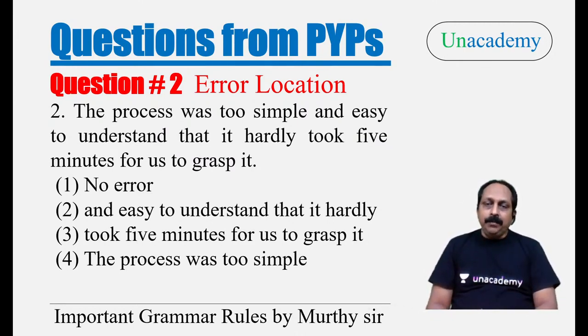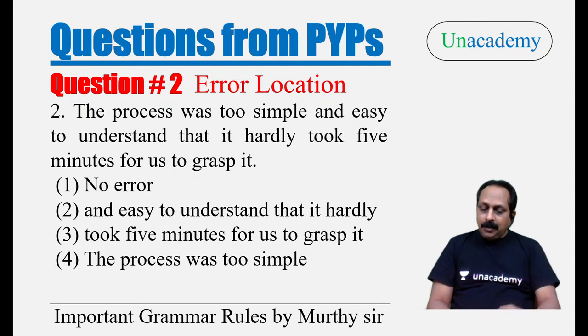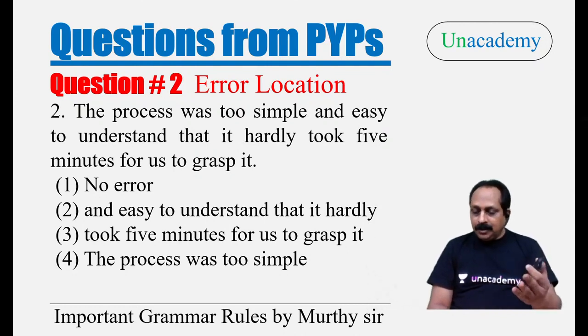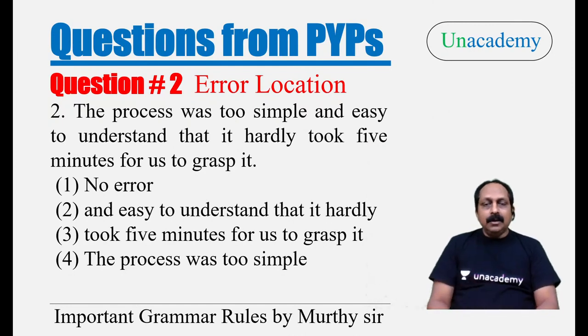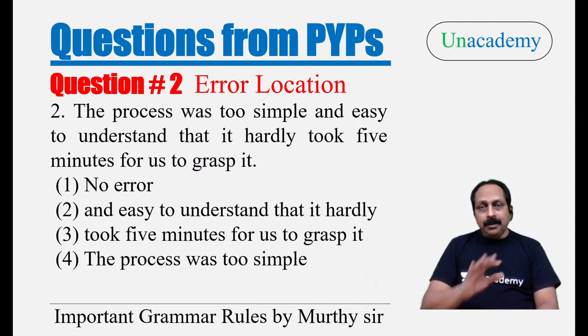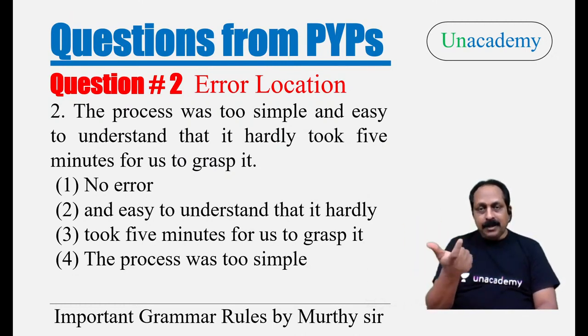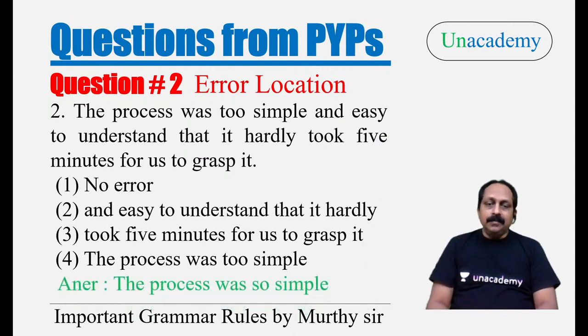The process was too simple and easy to understand that it hardly took 5 minutes for us to grasp it. There is an error. Who is this? Prithviraja, I don't know others. I could not see. There is an error. Here they have shuffled the parts. The process was too simple, that is not correct. The process was so simple and easy to understand that it hardly took 5 minutes for us to grasp it. Remember, so that, that is a phrase. So that goes with adjectives and adverbs.